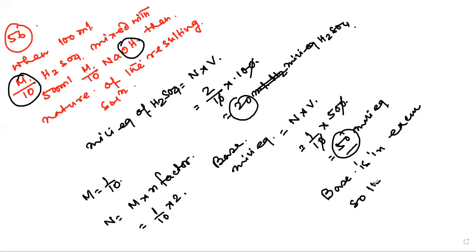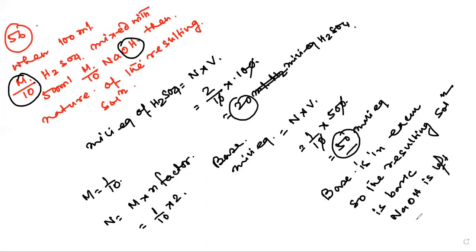So the resulting solution is basic. Sodium hydroxide is left in excess. So this was question number 56 of the Akash material. We are doing one by one, okay?